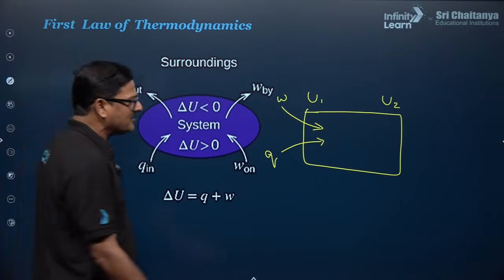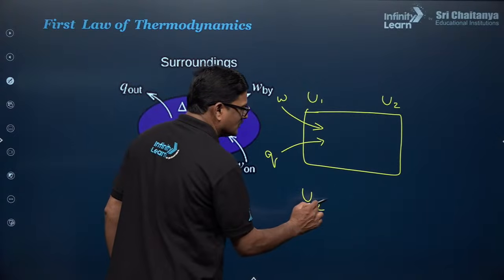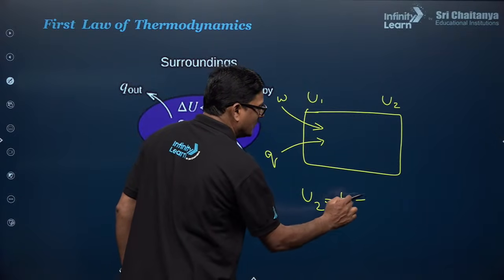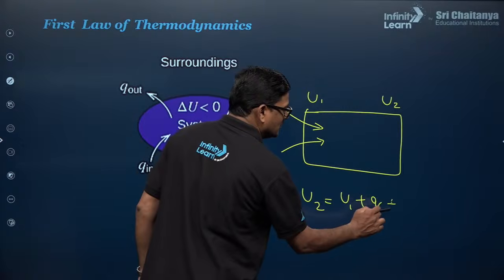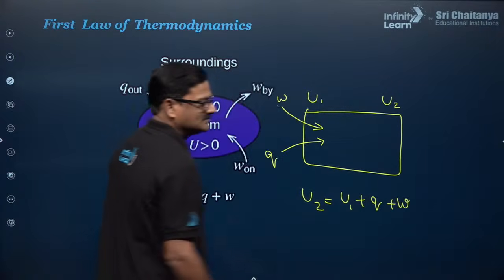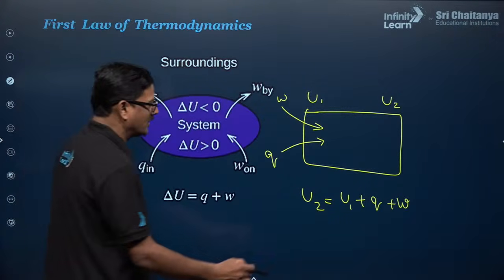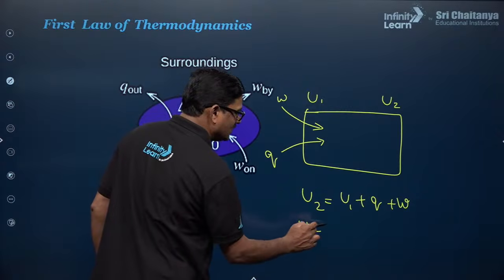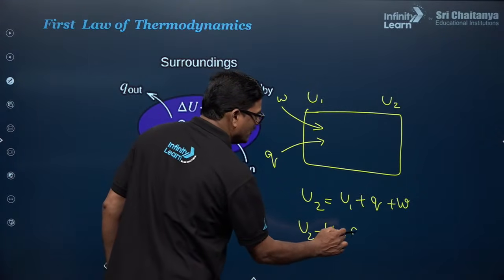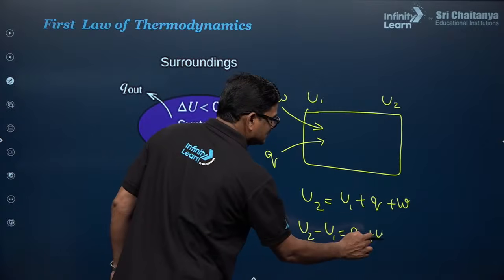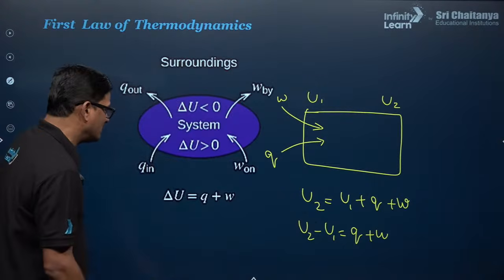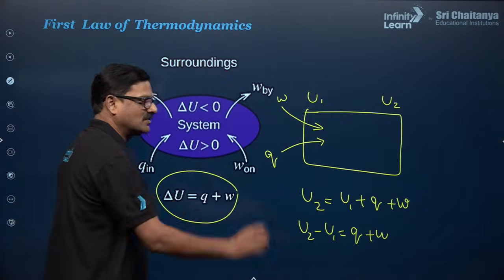So बदलने के बाद U2 is equal to U1 plus Q plus W, right? So you can say U2 minus U1 is equal to delta U is equal to Q plus W.